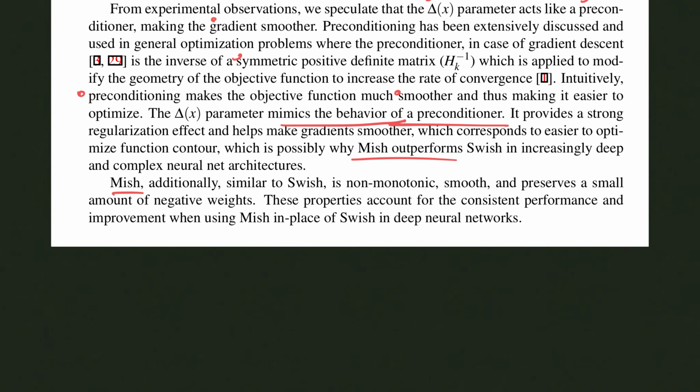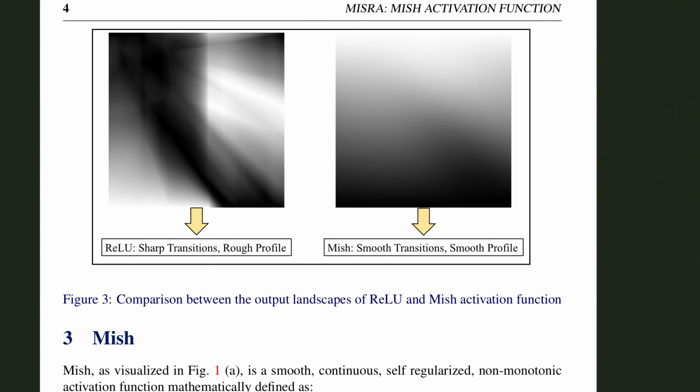In terms of similarities between Mish and Swish, they are both monotonic, smooth, and they do preserve negative weights in a small fashion, but they don't have the dying ReLU problem. And if you, for example, have a neural network that is powered by ReLU compared to Mish, and if you visualize the profile of these results, you can see that there are a lot of smoother transitions when Mish is involved compared to, for example, ReLU.